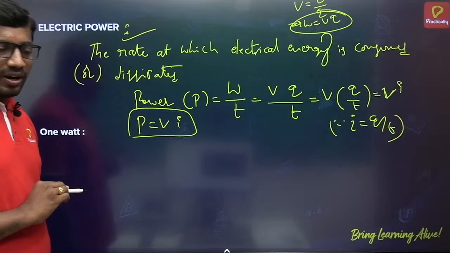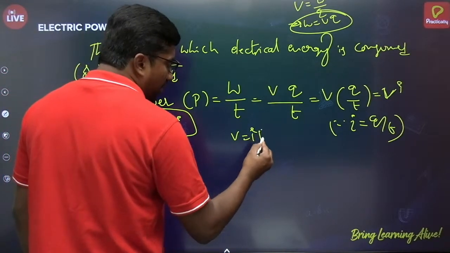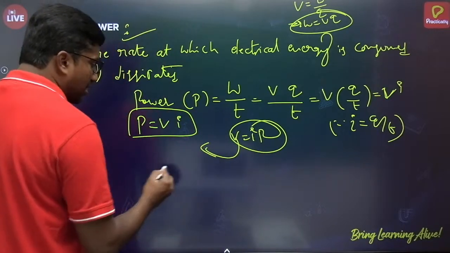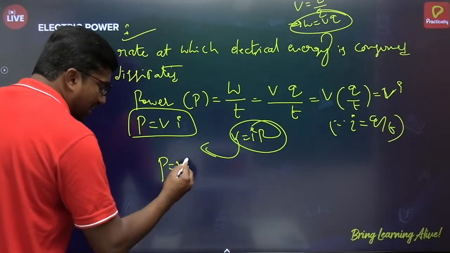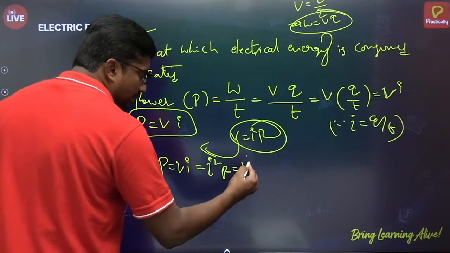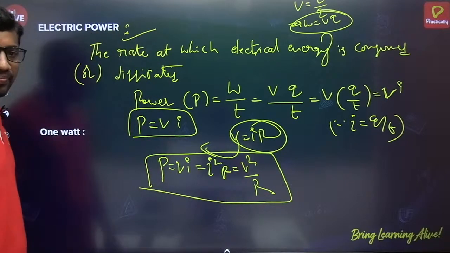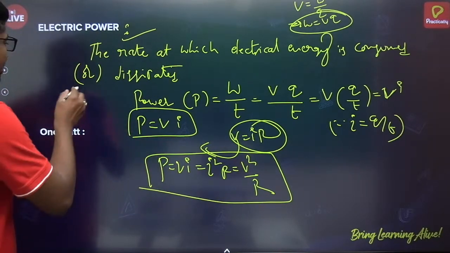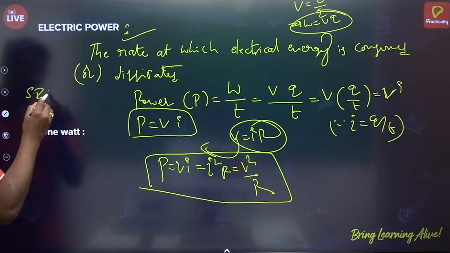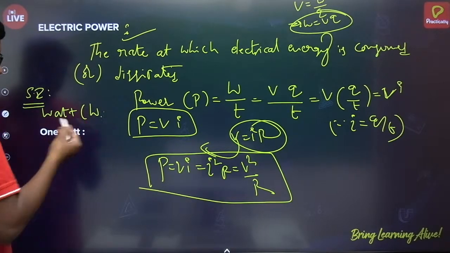This is one formula. If you are applying Ohm's law, V is equals to IR we know. Then if you substitute here, P is equals to VI, we can write I square R, we can write V square by R also. So these are further conversions. Okay. So SI unit of power. SI unit is watt. W-A-T-T watt.